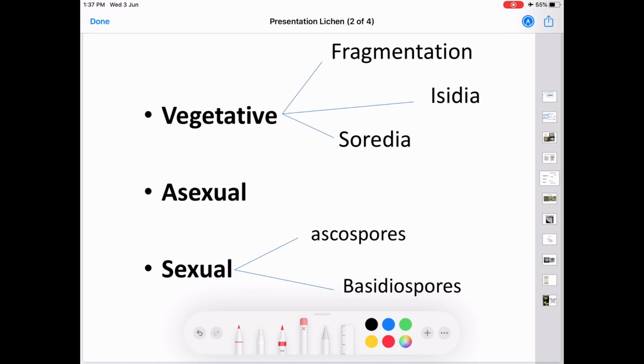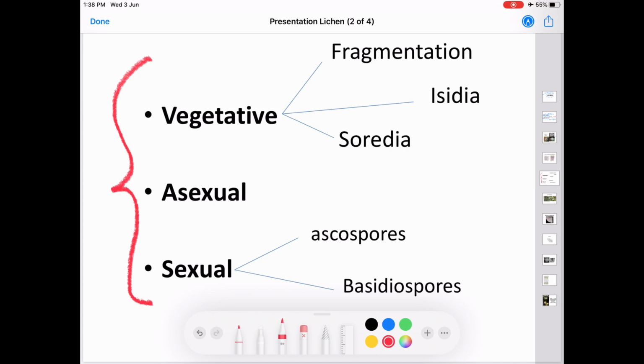The reproduction in lichen is carried out through three methods: vegetative reproduction, asexual reproduction, and sexual reproduction. Earlier, I have told you that the reproduction is carried out by the fungal partner, and the algal partner is not at all involved in the reproduction.